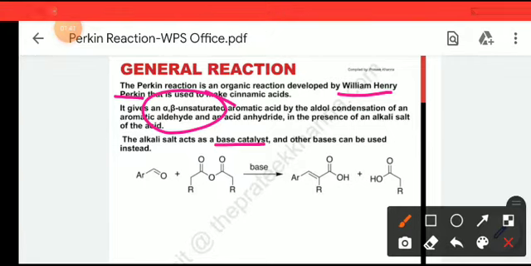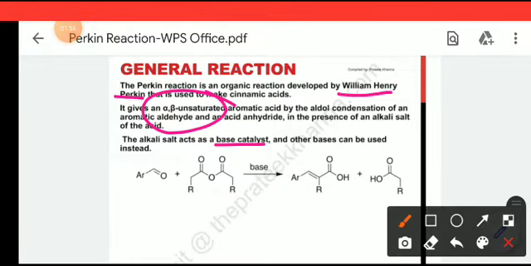Point number 3: as the aldol condensation gives an alpha beta unsaturated compound as a product, similarly in the Perkin reaction we also get an alpha beta unsaturated compound as a product. The only difference is that here the product is an aromatic product.